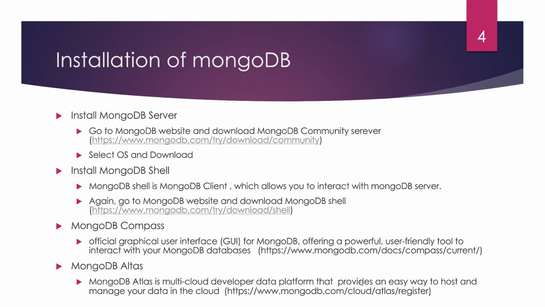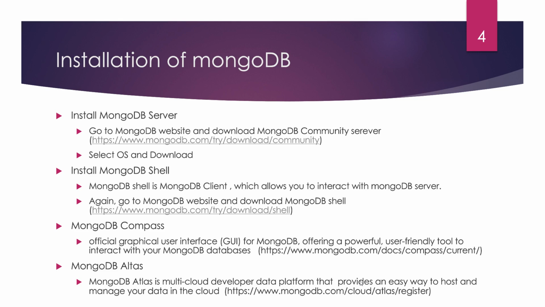Now we'll discuss how to install MongoDB on our system. First, we have to install the MongoDB server. This will act as the server for all the clients. In order to install the MongoDB server, we have to go to the MongoDB website and download the community server. I have given a URL where you can download the community server. So select the appropriate server and download the software.